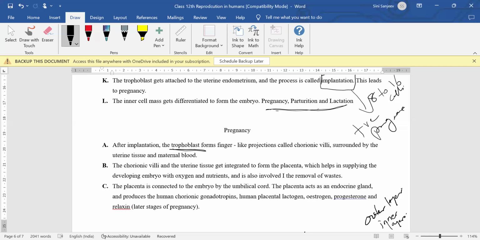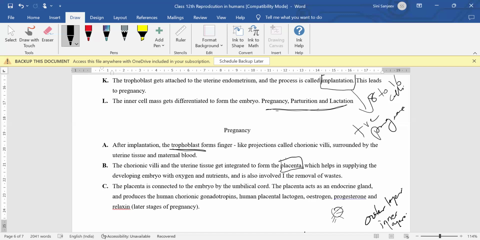So the trophoblast contains some projections, small hair-like structures, which will be surrounded by the uterine tissues as well as the mother's blood. So now from there comes one more important part which joins the baby with the mother, that is the placenta.